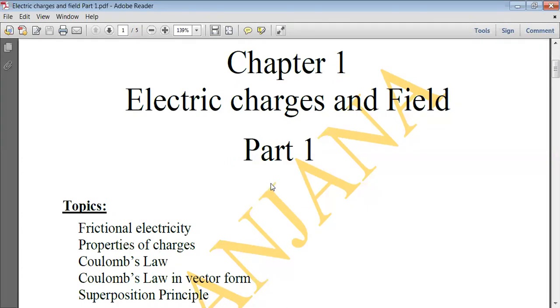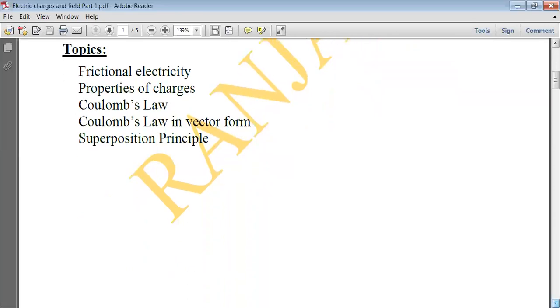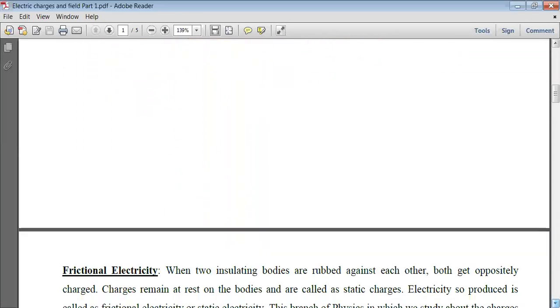Okay, so this is the first part. There are total 4 parts, so there will be 4 videos of this chapter. So we'll start with frictional electricity, the first topic.